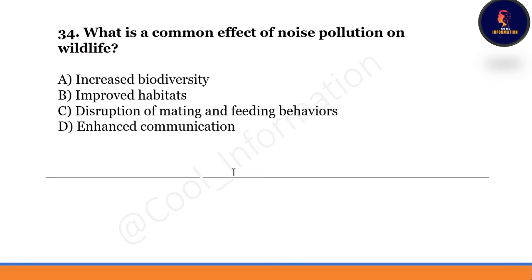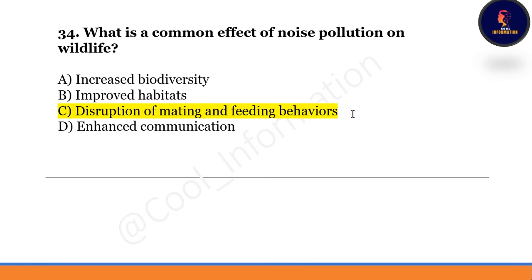Next question. What is the common effect of noise pollution on wildlife? Option A, increased biodiversity. Option B, improved habitats. Option C, disruptions of mating and feeding behaviors. Option D is enhanced communication. Correct option will be option number C only. Disruption of mating and feeding behaviors is the common effect of noise pollution on wildlife.